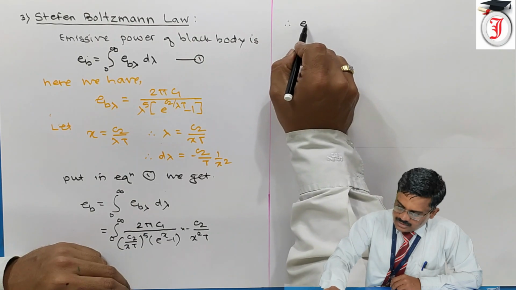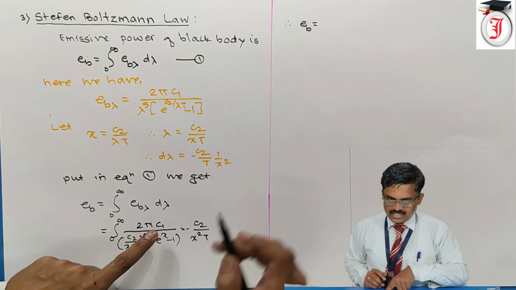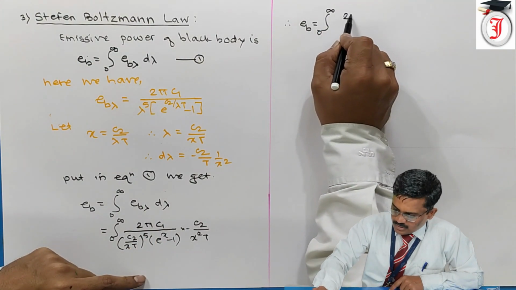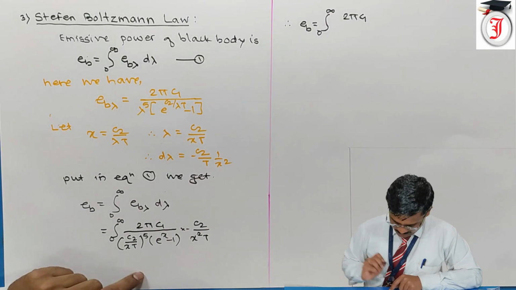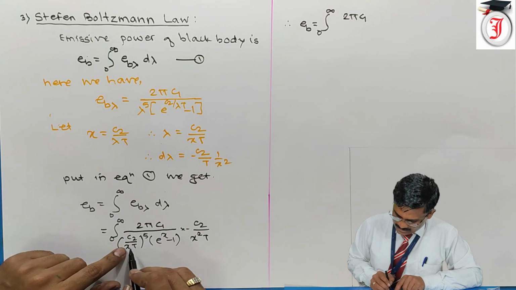Therefore EB is equal to 2 pi C1 integration of 0 to infinity, into C2 raised to 5, xT raised to 5.